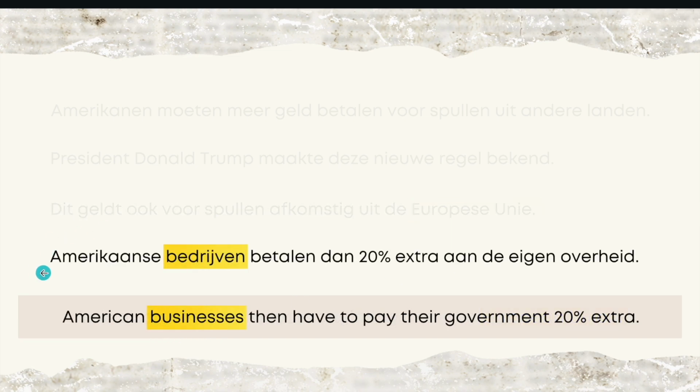Final sentence here. Amerikaanse bedrijven betalen dan 20% extra aan de eigen overheid. American businesses then have to pay their government 20% extra. And we see that bedrijven means businesses, the plural form. The singular form would be bedrijf, which would translate as the English business.